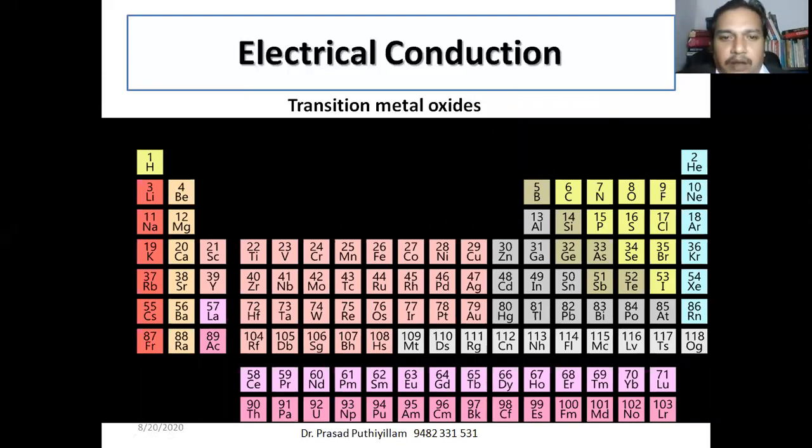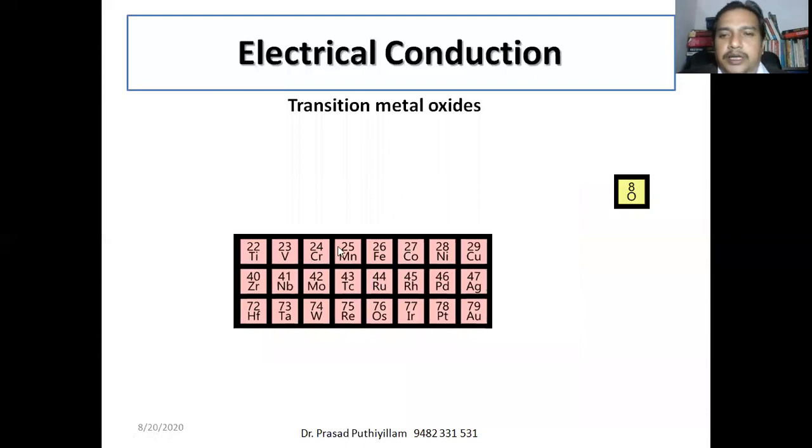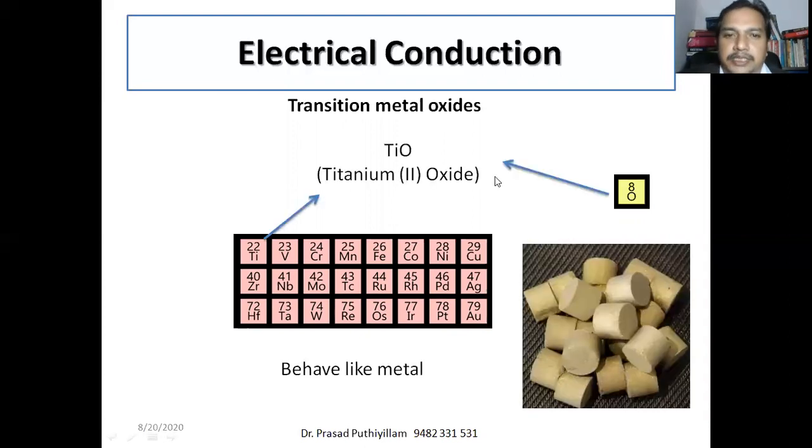Some transition metal oxides: transition metals you can see in the middle of the periodic table. Combined with oxygen, they become transition metal oxides. Example, titanium oxide, whose appearance is like this. It behaves like a metal, that is, it is a conductor, not a semiconductor. It can conduct electricity.